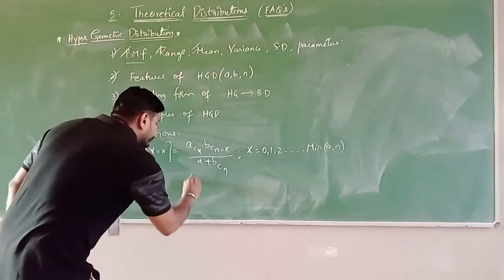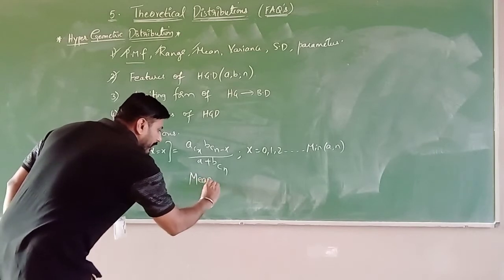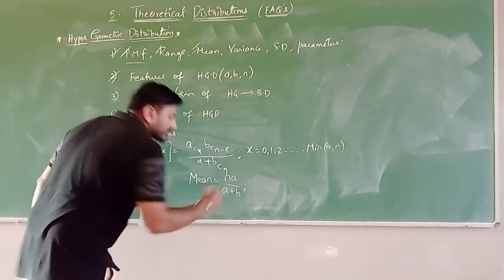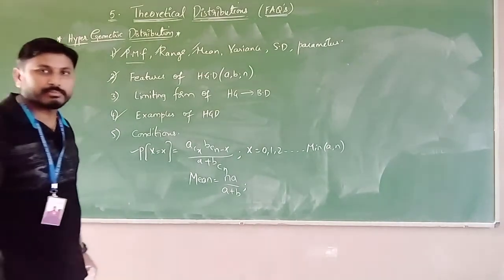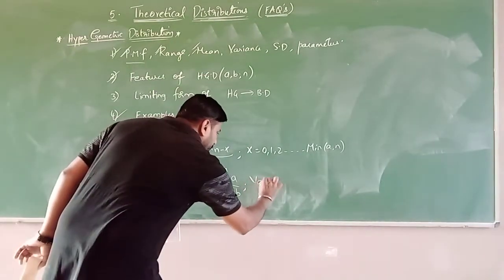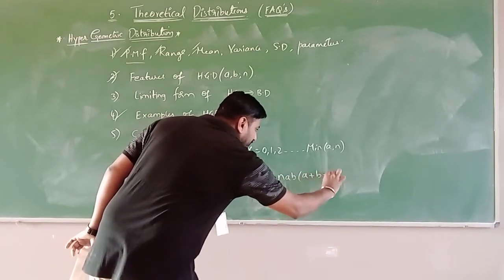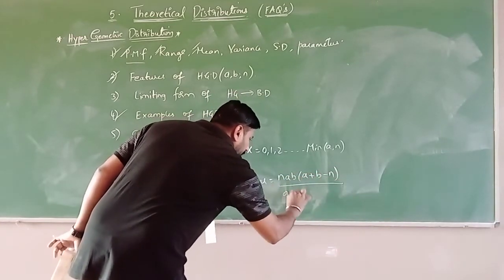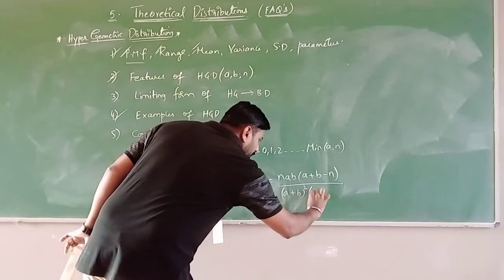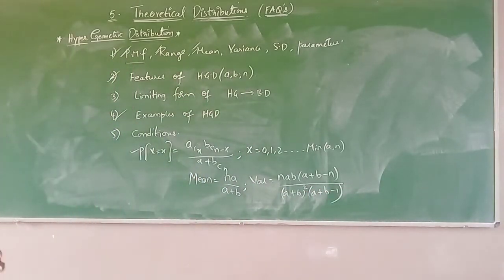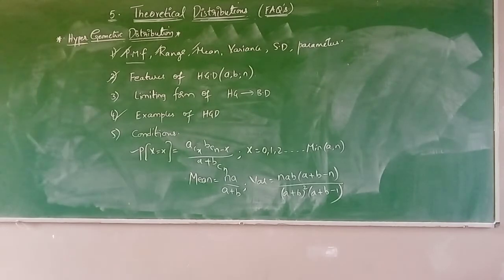Next, what is the mean? The mean of hypergeometric is nA by (A plus B). And the variance is nAB(A plus B minus n) divided by (A plus B) whole square times (A plus B minus 1). So this is the variance of the hypergeometric distribution.